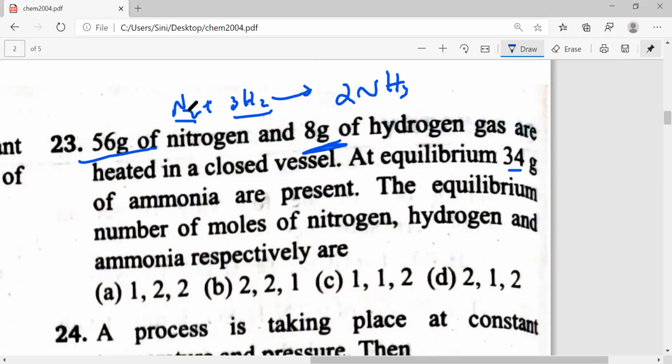Nitrogen is 14, so N2 is 28. 56 by 28, we get 2 moles of nitrogen. Hydrogen, H2: 1 into 2, 8 by 2, 4 moles. Heated to equilibrium, it's 0 anyway. Then 34 grams of ammonia. Then the equilibrium number of moles of nitrogen, hydrogen, ammonia respectively, how much? We all know N2 plus 3H2 gives 2NH3.